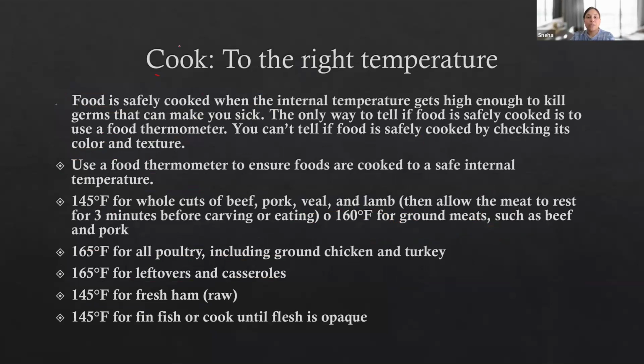Okay, then we do have cooking principles. Cook to the right temperature. So cooking always should be done at the right temperature. We do have a few disease conditions that we have to learn, where if you are not eating properly cooked meat, then you may acquire those disease conditions. So it is very important that the cooking should be at the right temperature. Food is safely cooked when the internal temperature gets high enough to kill the germs that can make you sick. Okay, the only way to tell if the food is safely cooked is to use a food thermometer.